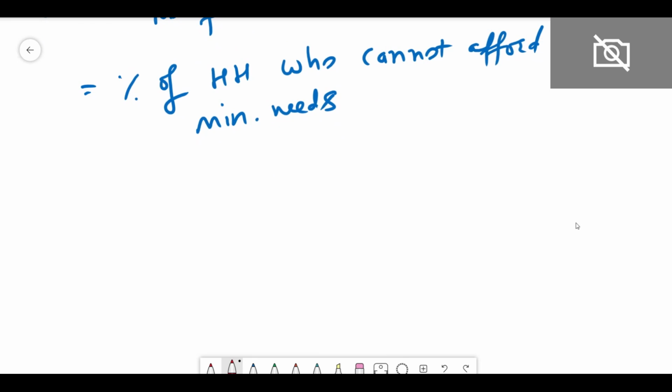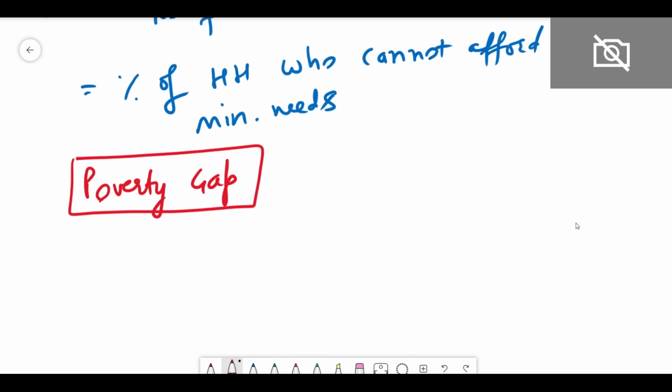Next term is the poverty gap. So what is poverty gap? Suppose this is the poverty line, 700 rupees per person per month.